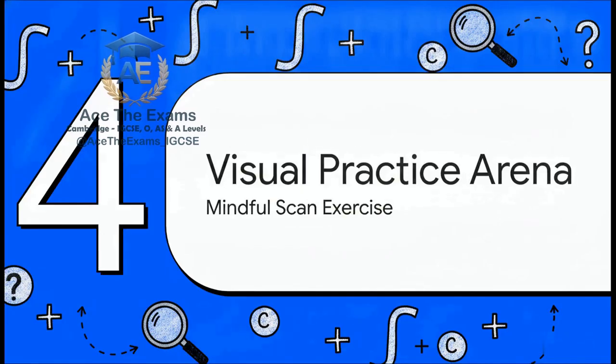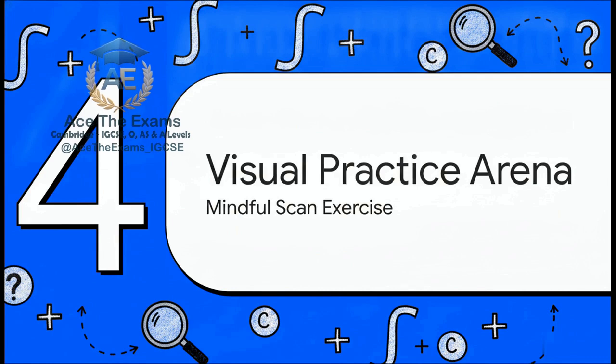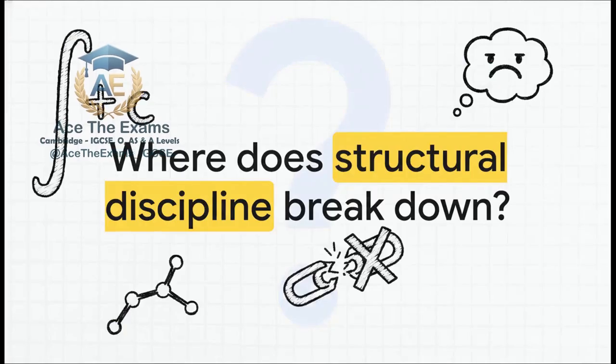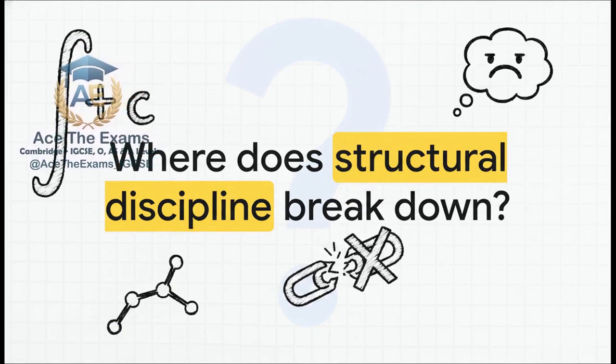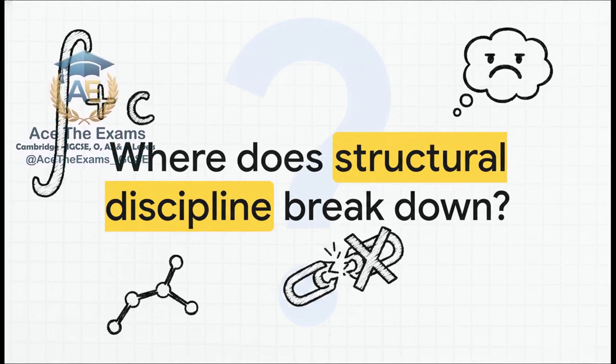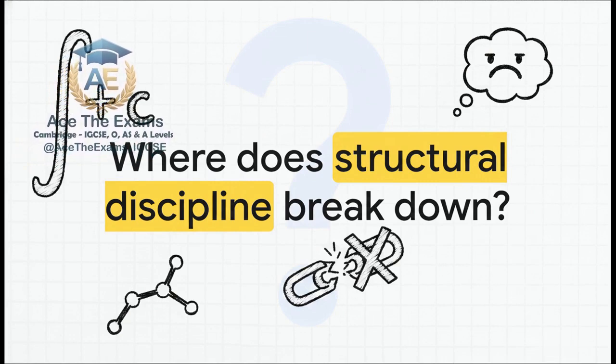Welcome to Act 4, the Visual Satisfaction Practice Arena. We're going to do a mindful scan exercise right now. I want you to look closely at this complex, flawed student calculation we've pulled from a past paper. The student was given the derivative of a curve and a boundary condition. Now, at first glance, the handwriting is beautiful, the layout looks neat, but mathematically, it's a complete tragedy.